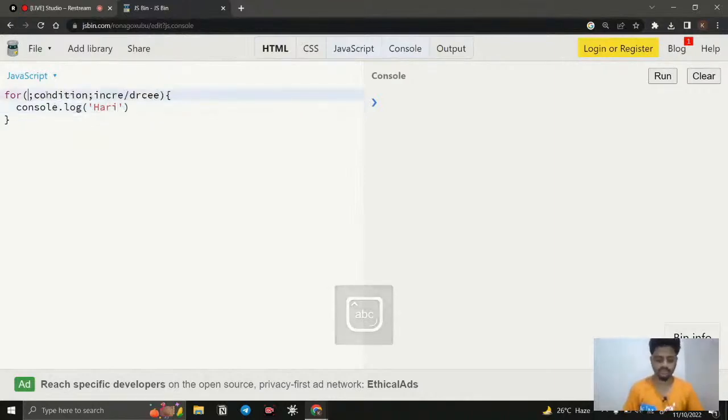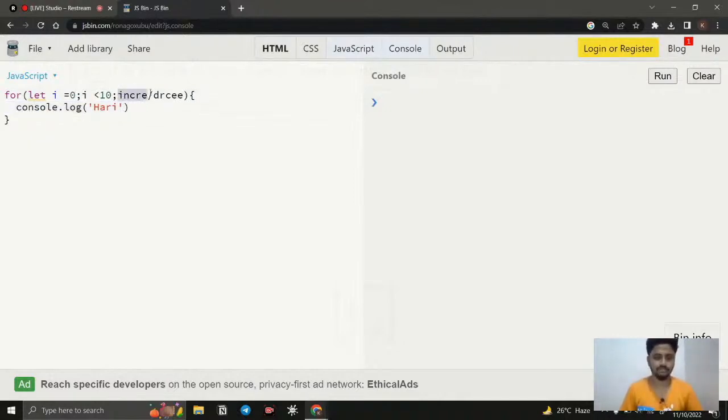How can we do it? For initialization, I initiate a variable i equal to 0. And here, what is the condition? The condition decides when the code should be performed. If the value of i is less than 10, then the code should be performed. You can notice that the value of i is 0, so the condition is true, and the code is going to execute.